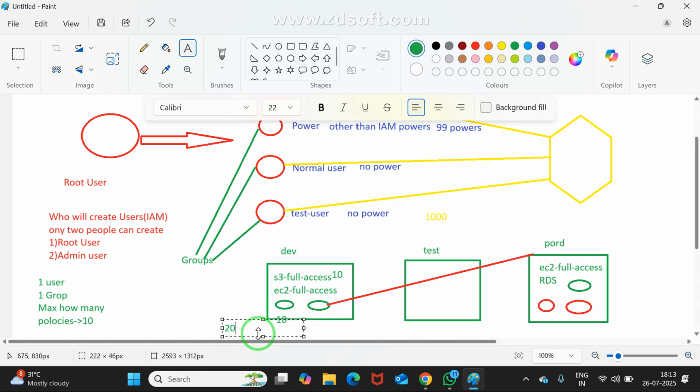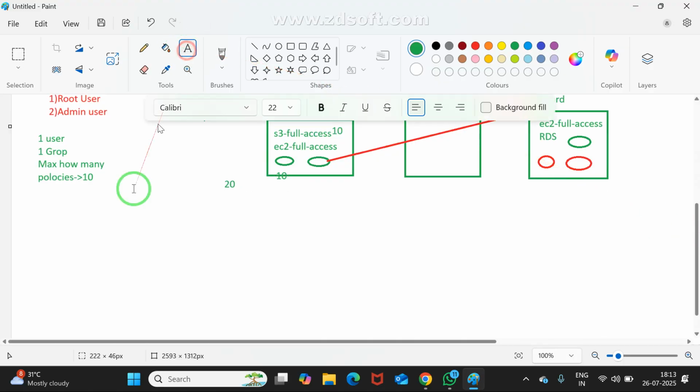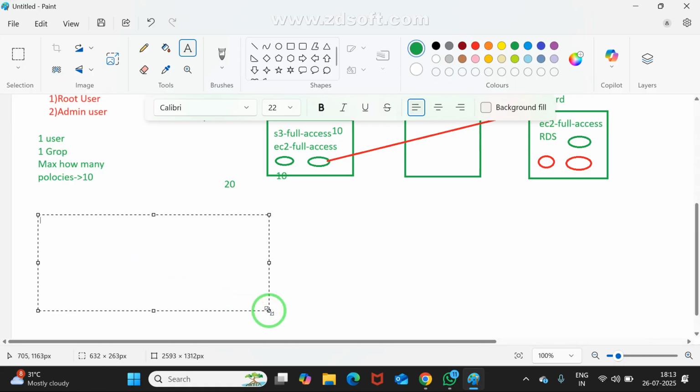See, this is a very simple procedure. Now, hereafter, we will enter into the role concept. The role concept is very, very powerful. It is a regularly asked interview question, there in red color. See, first question: what is a role? A role is a temporary access. A role is a temporary access without credentials.